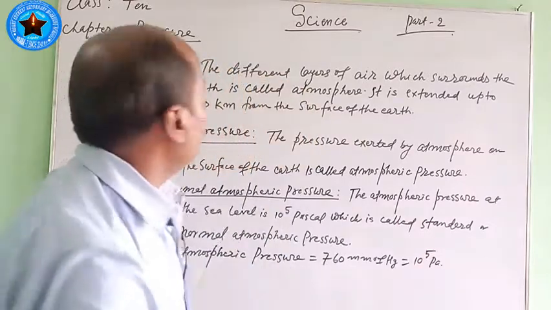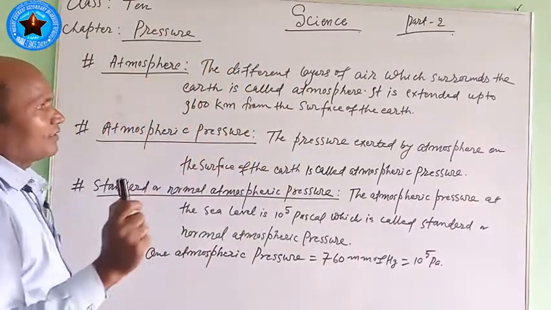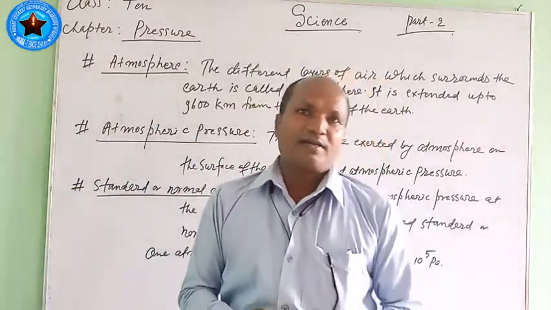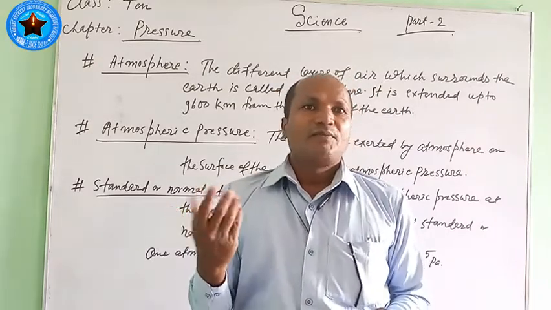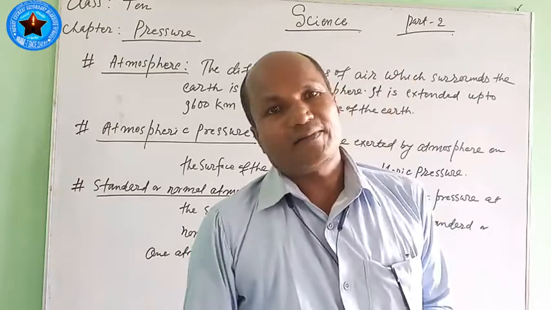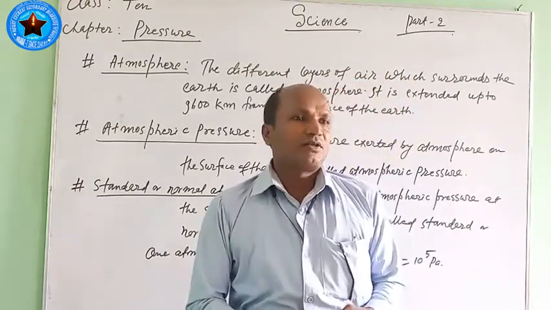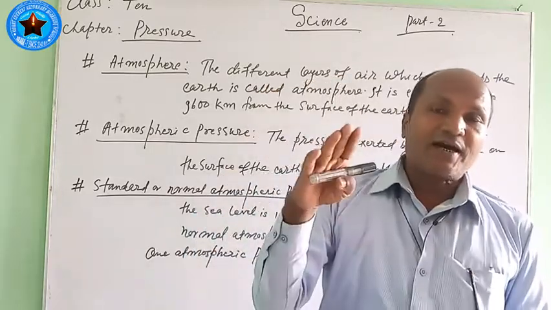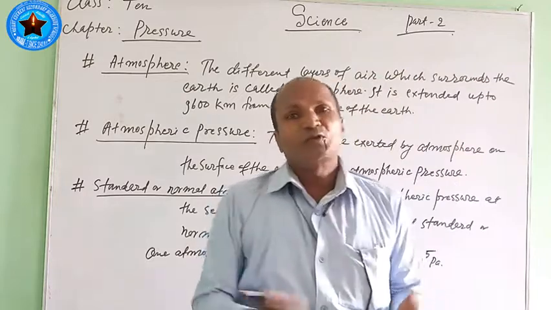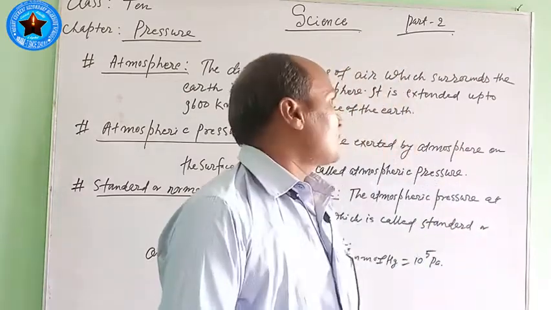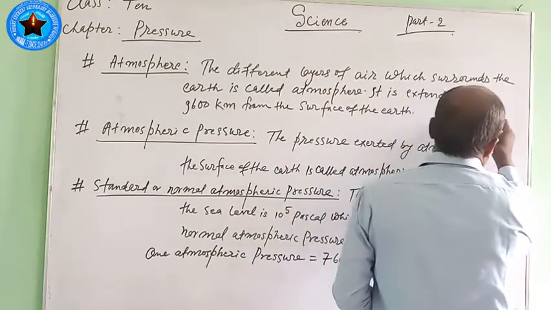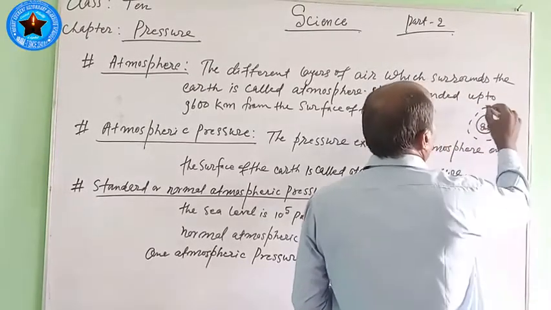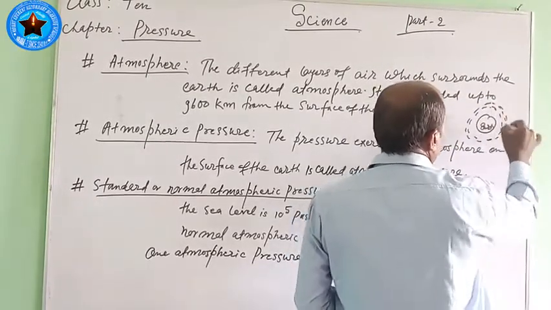First I tell you about this atmosphere. Atmosphere means the different layers of the air just above the earth's surface. We can feel air but we can't see air. Due to the gravity of the earth, we also know that different molecules of the air at different heights make different layers. Such different layers of air surround the earth. Here is the earth, this one, and this air makes the different layers and surrounds the earth.